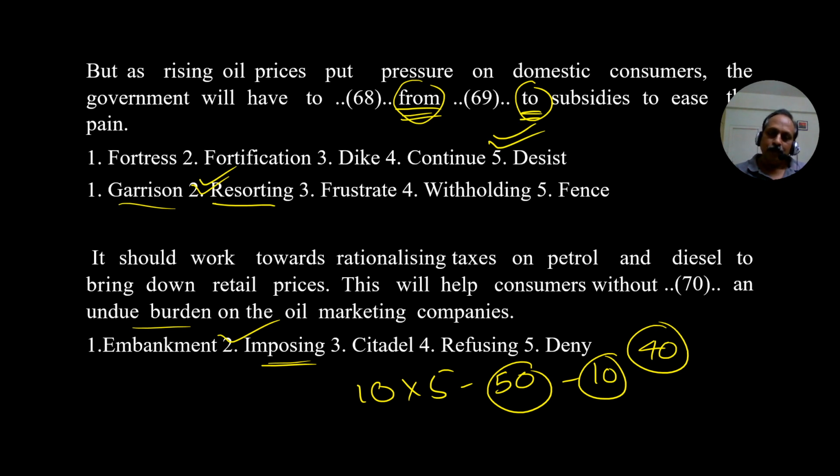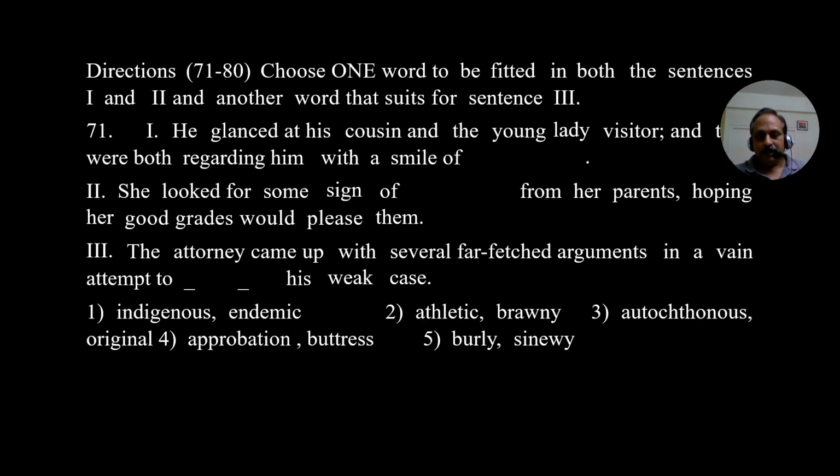Otherwise, it is not practically possible. Then what is the best way? What is the ideal way in a situation like this? Contextual awareness. Even if you ask me, sir, do you know all these words? I may say for 1 or 2 words, even I have to refer to the dictionary. But still I can get all the 10 correct. What is the reason? Based on contextual awareness. I know for sure this is the answer. I want you to reach that stage, especially from the mains point of view. That is ideal.